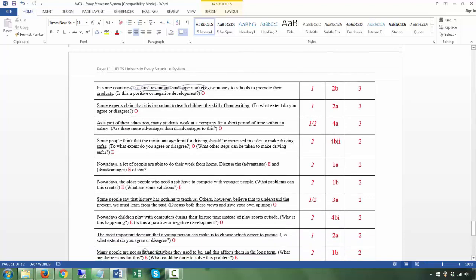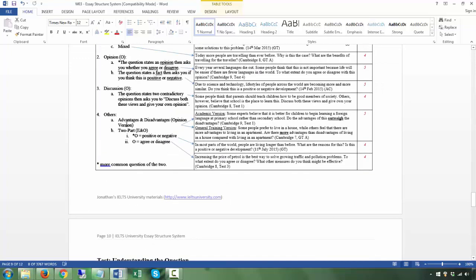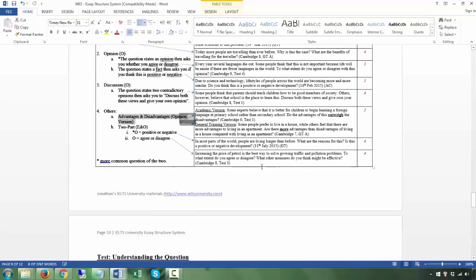Next, as part of their education, many students work at a company for a short period of time without a salary. Are there more advantages than disadvantages? This is the Q. Sorry, this is the T, and this is the Q. Depends on how you look at it. 1 or 2 questions. This is definitely an opinion. This is the opinion advantages questions. So this is 3A. Okay.